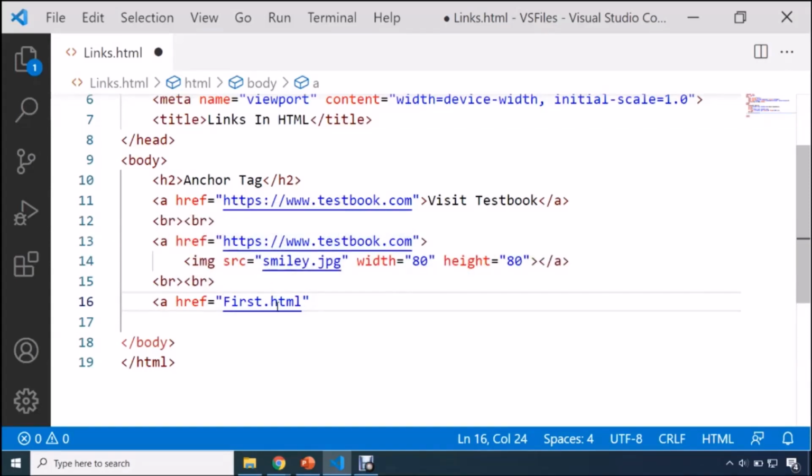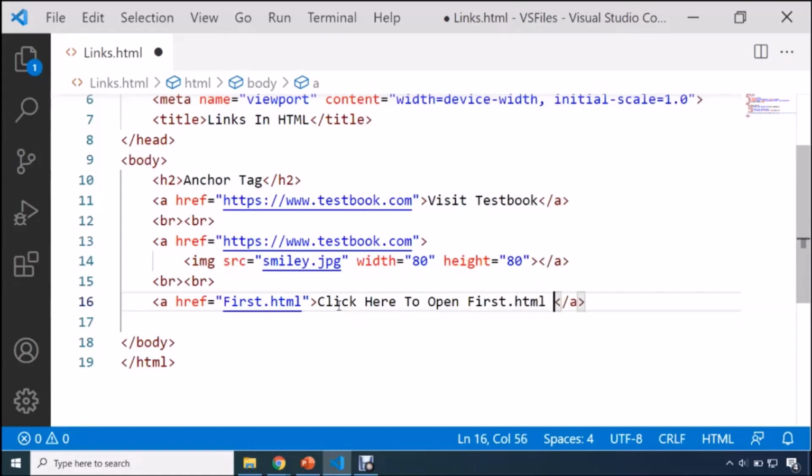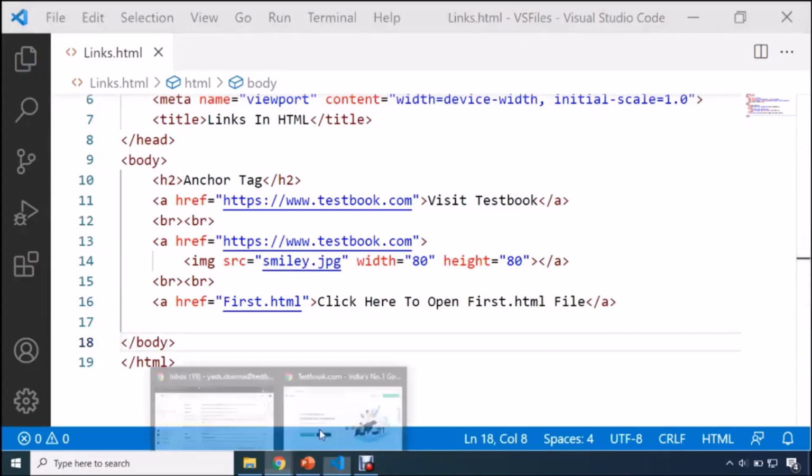So don't think it is mandatory to specify the URL all the time. You can specify the name of your HTML file as well. And now guys, here we need to set some text. Click here to open first .html file. So this is going to be our link text. Here what I'm writing, click here to open first .html file.